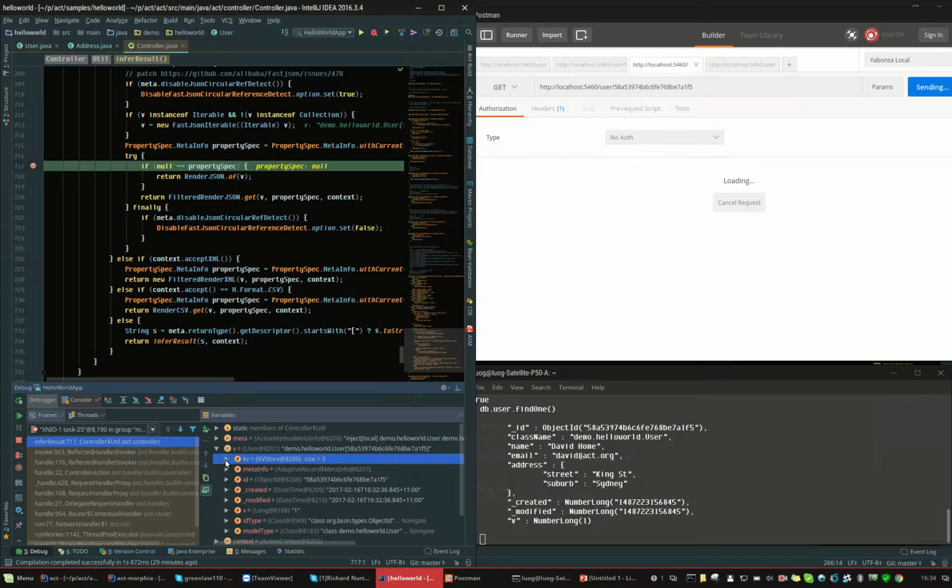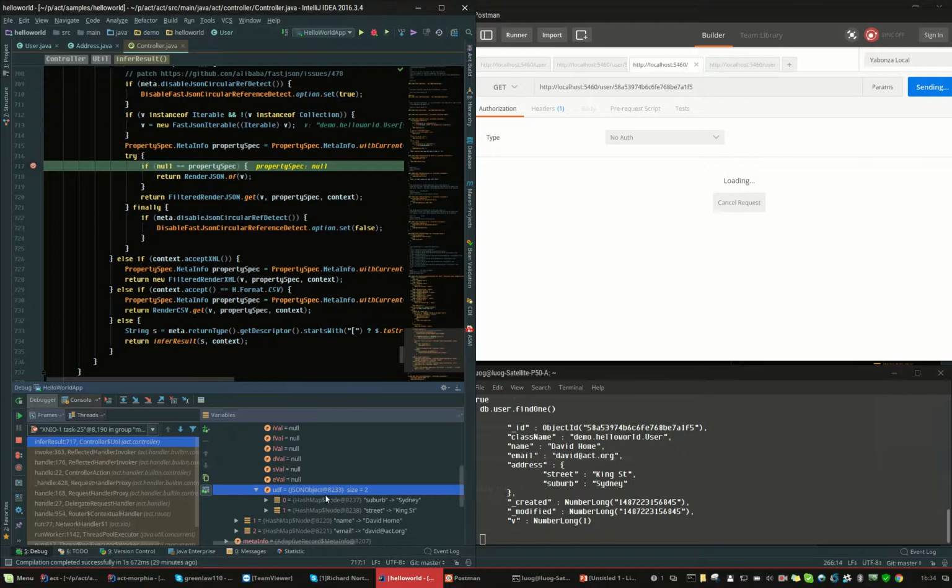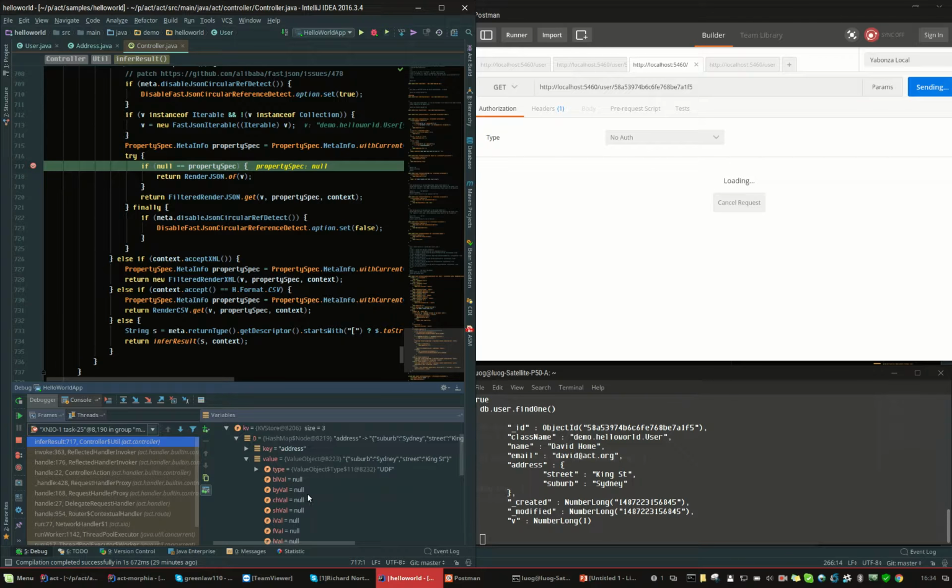Instead, I got a KV store, which maps all those things into a hash map. So for example, I got an address, and my value is a JSON object, suburb and street.